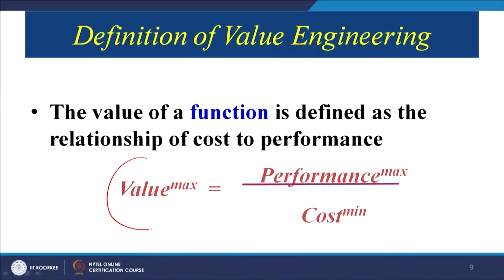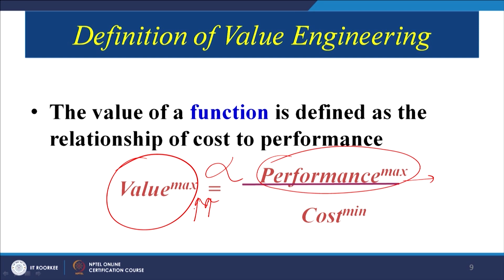So, this is basically the value function. We have to maximize the value. It is directly proportional to the performance of the product. Now, if I am saying the camera is recording this session, if it is recording perfectly or without any failure, and the quality of the video is very good, we will say the performance of the camera is good. So, we have spent some money to buy this camera, which means the value that we have achieved from this camera is good or the best.